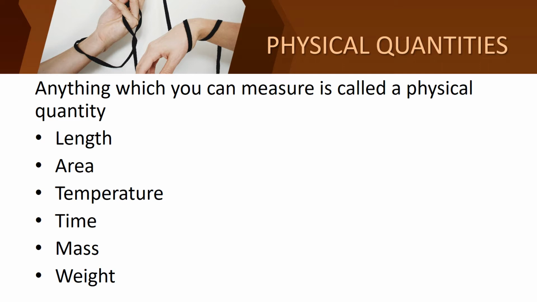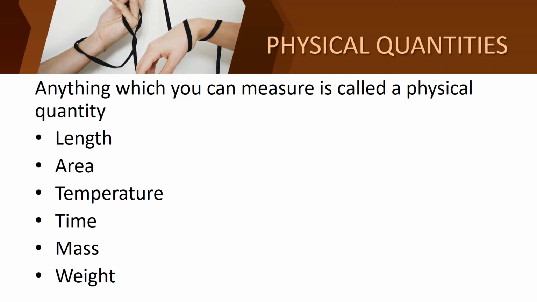See what the physical quantities are here: length, area, temperature, time, mass, weight. Length, we can measure. We can measure the area. And temperature, we can measure. You can check the temperature of your body with a thermometer. So temperature is also a physical quantity.